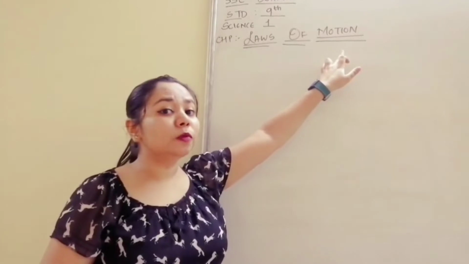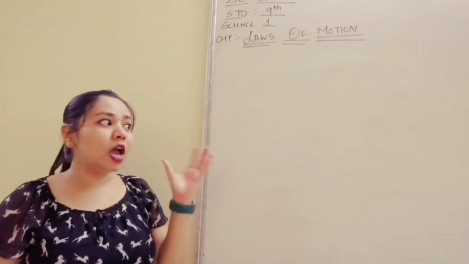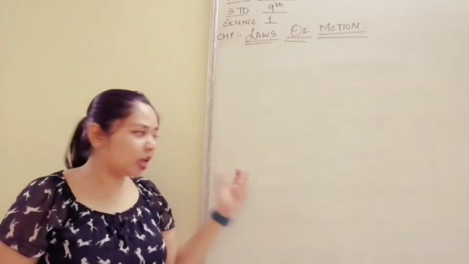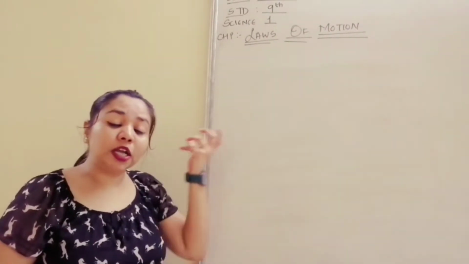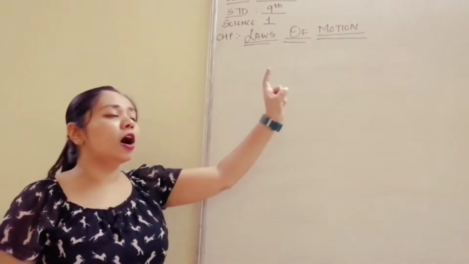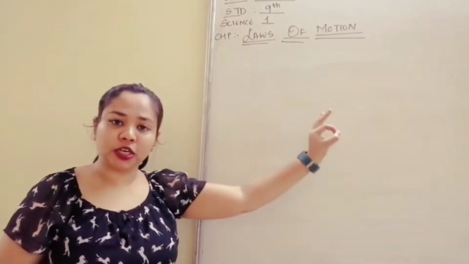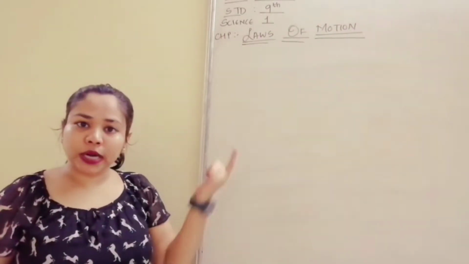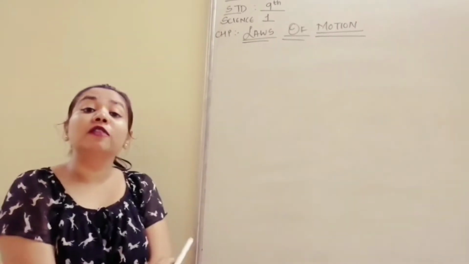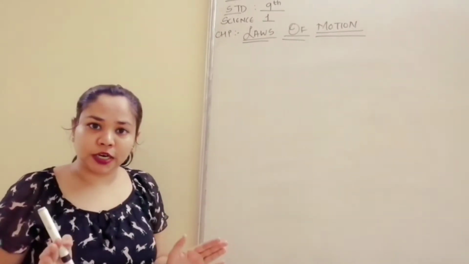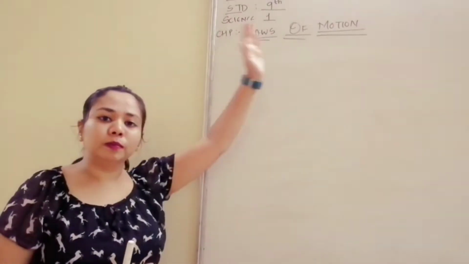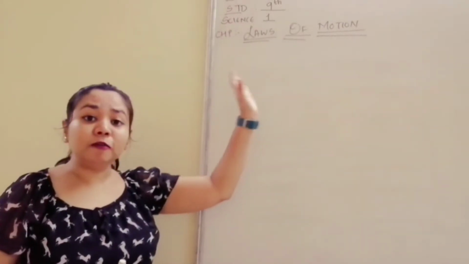Now what is motion? Motion is something an object has when it is moving. When the object is moving continuously from one place to another place, then it has a motion. Like if a fan is rotating, what will it have? It will have a motion. A bird is flying in the sky, what will it have? Motion in it. Anything which is continuously moving will have motion. So you understand the word motion here.